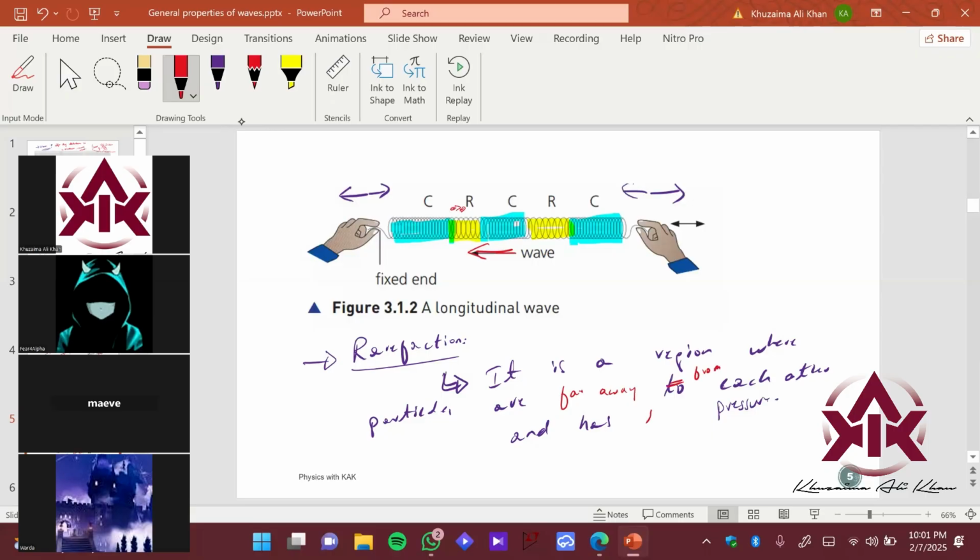And they have low pressure. You can see in rarefactions, the spacing between the neighboring spring coils is greater as compared to compressions. So they also have low pressure. You can compare these two parts. Let's compare this with C.